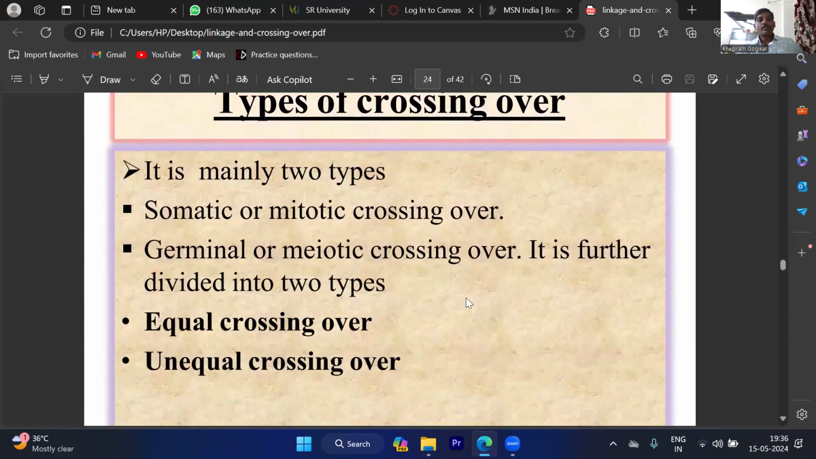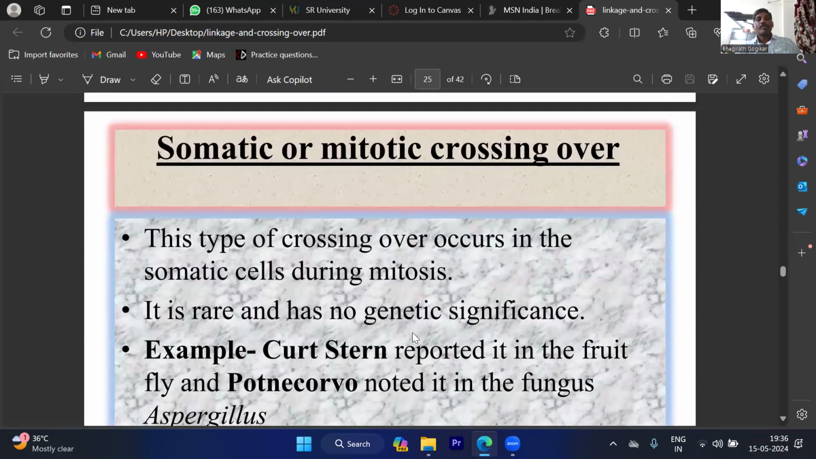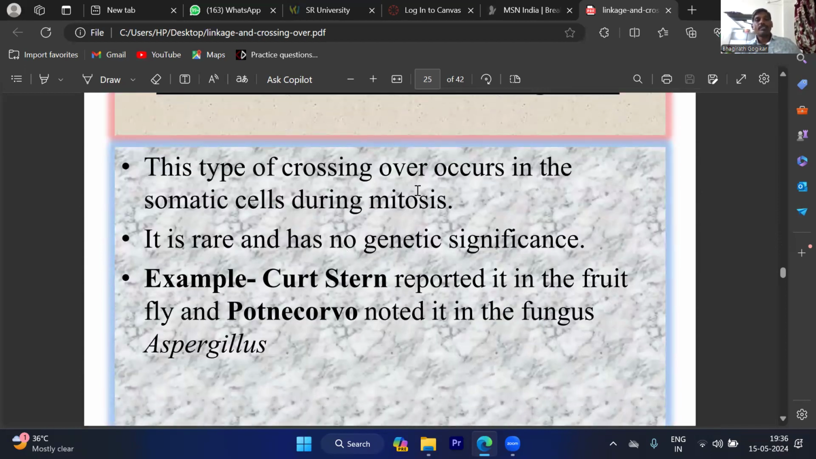Types of crossing over: equal crossing over and unequal crossing over. Sometimes crossing over occurs as somatic or mitotic crossing over, but it is very rare. Germinal or meiotic crossing over is further divided into two types: equal and unequal. Somatic crossing over is very rare. This type occurs in somatic cells during mitosis. It is rare and has no genetic significance.